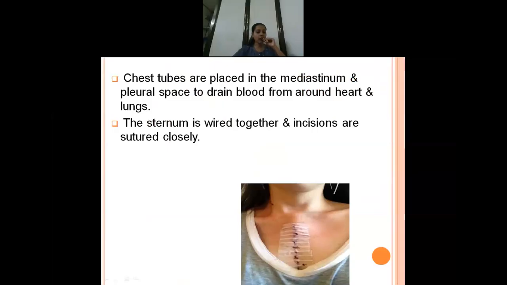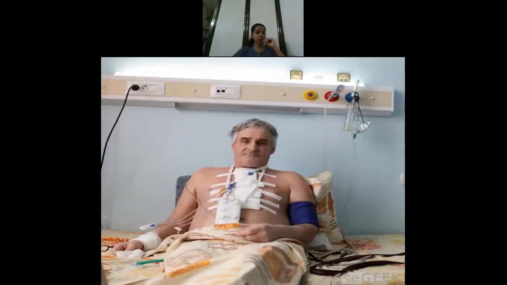Now after the surgery, what they will do is, they will disconnect the heart lung machine, and they will restart the heart. Then after that, they will place the chest tubes, because a lot of blood and air will be there. You have to drain all that, isn't it? So chest tubes will be placed in the mediastinum and the pleural space to drain all the remaining blood. After that, the sternum will be wired and the incision will be sutured closely. So that much will be done, and then this is how the patient looks after recovery.